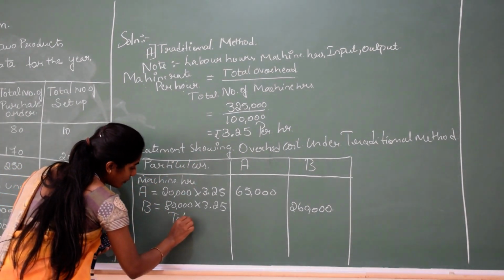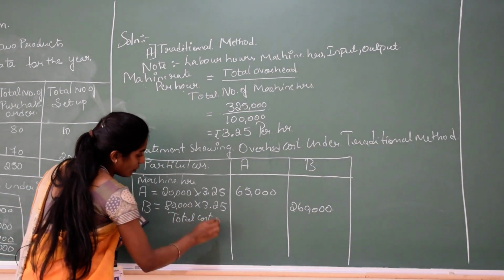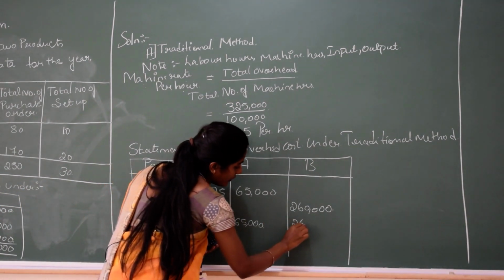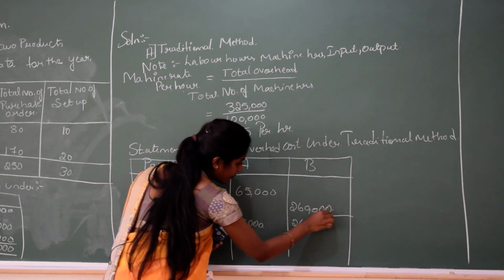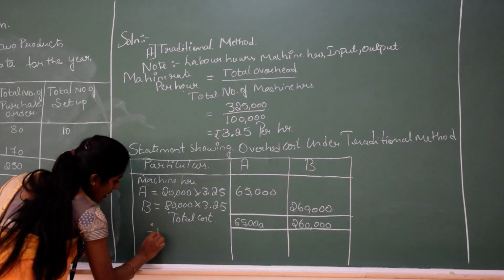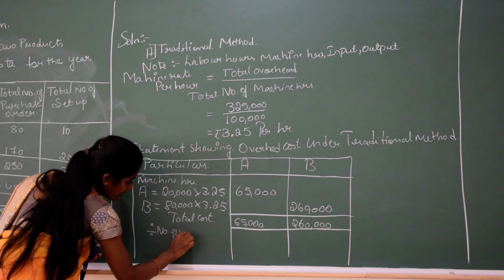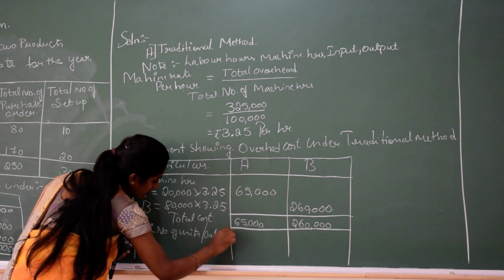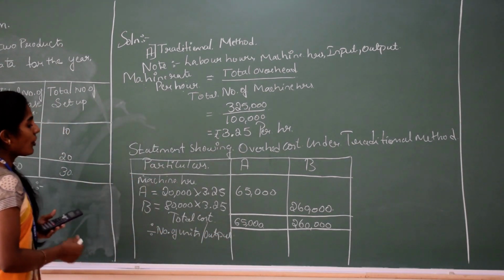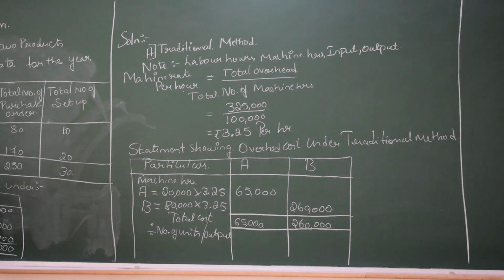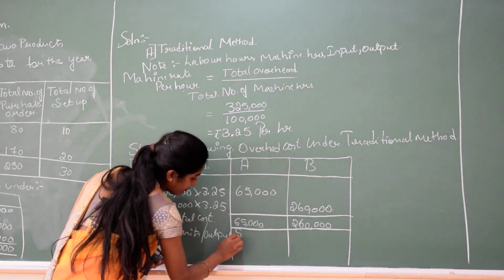Now we will do our total cost here. The total cost is 65,000 for A and 2,60,000 for B, divided by the number of units or number of output. The number of units for product A is 50,000 and for product B is 40,000.